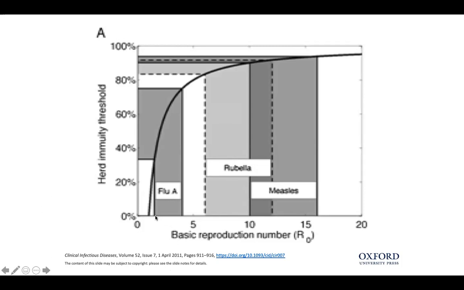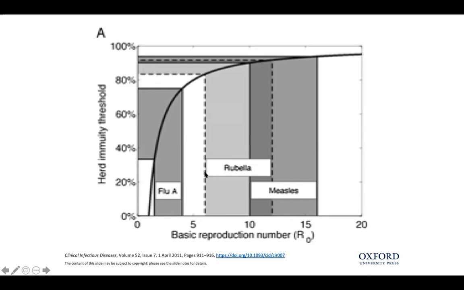So for influenza A, the R naught is somewhere around 2 to 4, maybe, and depending on that, you need to reach the threshold at around, I don't know, 30% to 70% of the population covered, because we're following this line here.